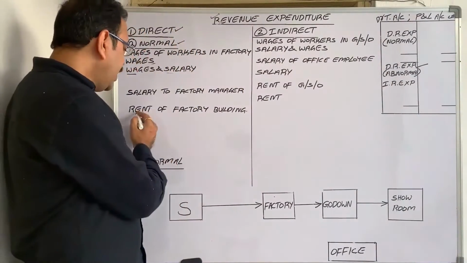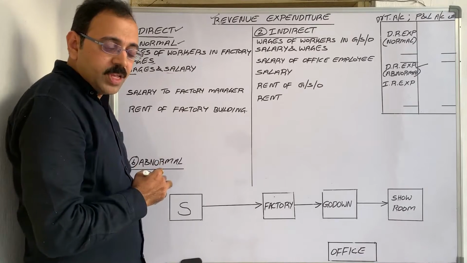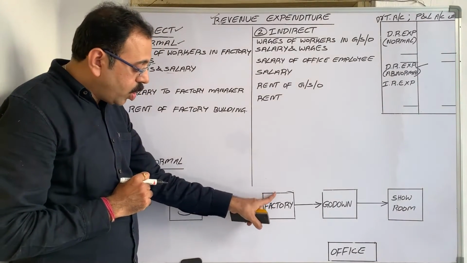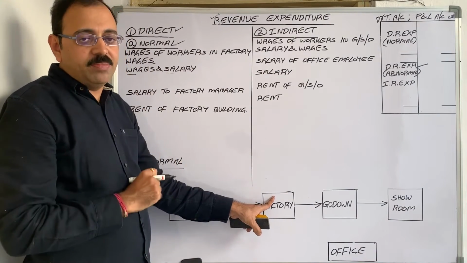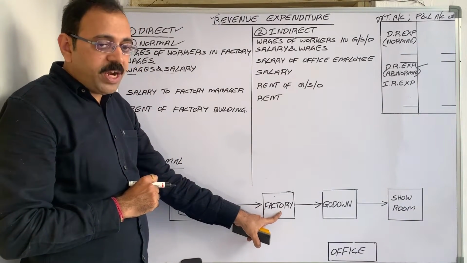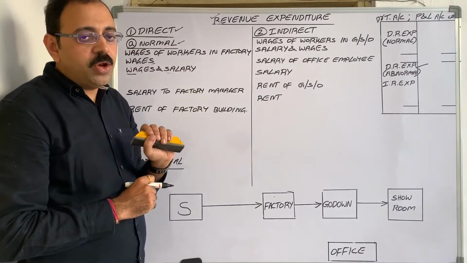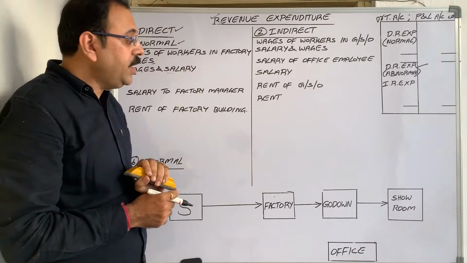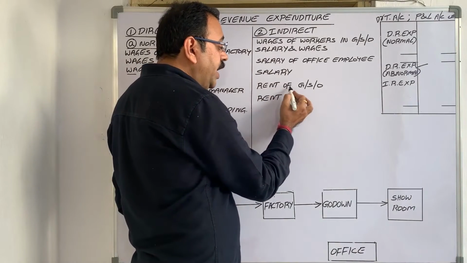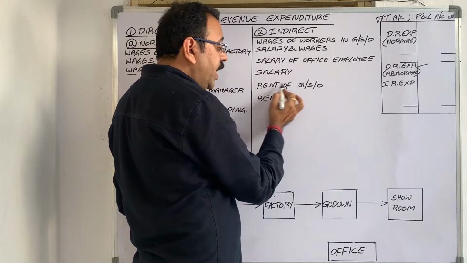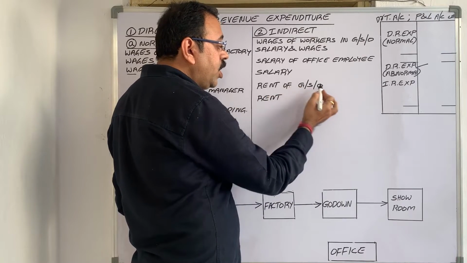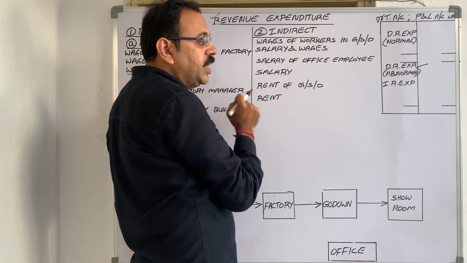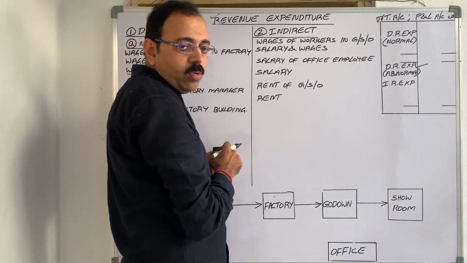Next one is rent of factory building. The firm has taken this factory building on rental basis, and to the owner of this building we paid rent. So factory related expenditure is a direct expenditure, now it is to be debited to the trading account. And if he gives rent of godown, rent of showroom, rent of office, then it is to be treated as indirect expenditure, so debit to the P&L account.